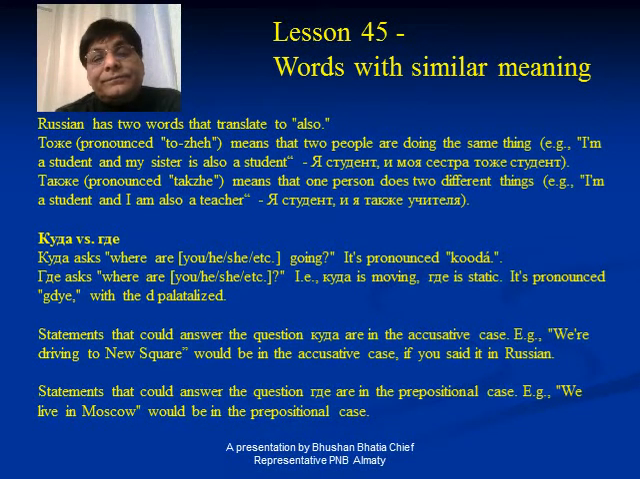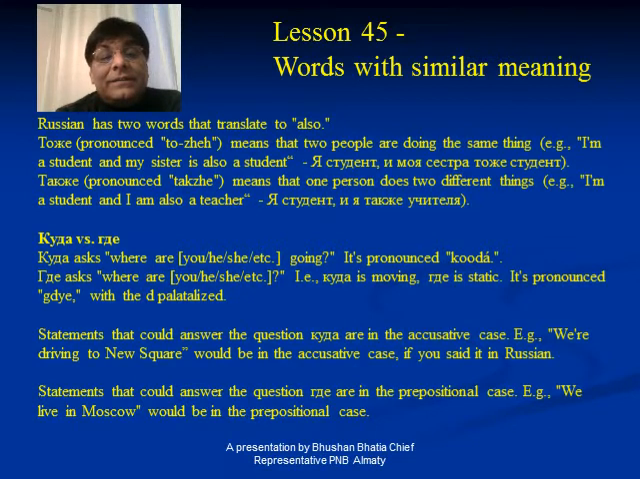Toje means that two people are doing the same thing. I am doing something, and another person is also doing something. Here toje is used. I am a student, my sister is also a student. So here toje: "Ya student, i moja sestra toje student." I am a student and my sister is also a student. Here two different persons are doing the same thing.